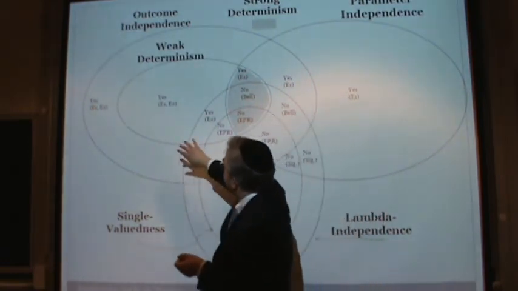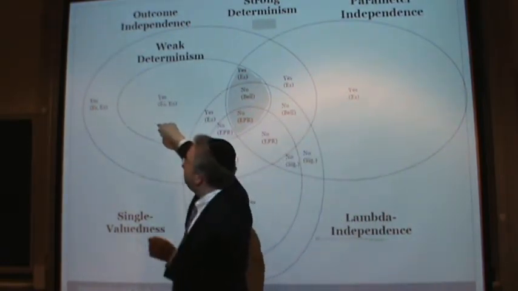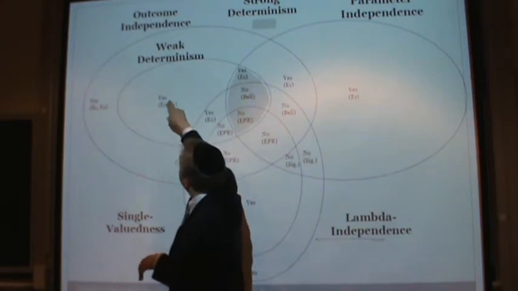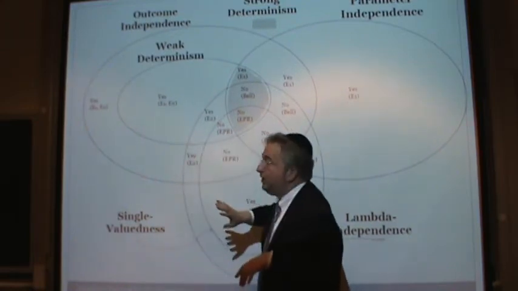Okay? So this region can happen. So you can have a probability distribution that does satisfy weak determinism. Okay?